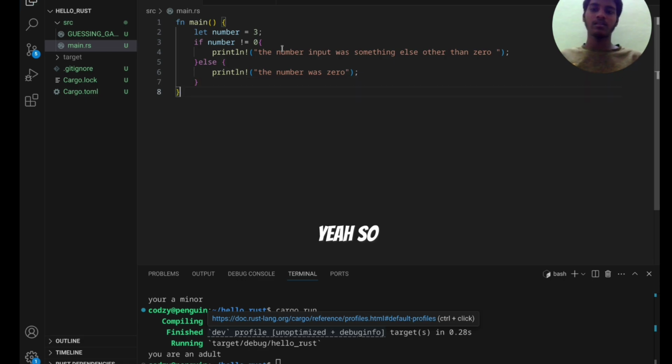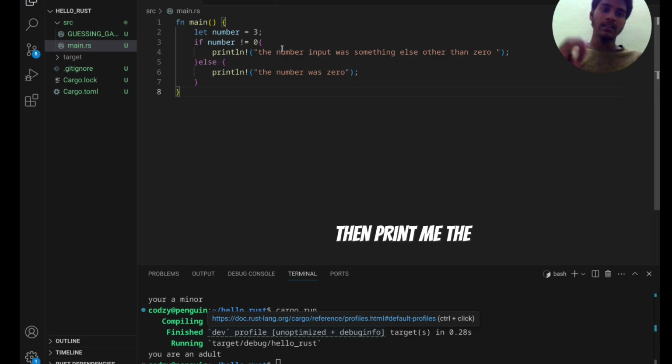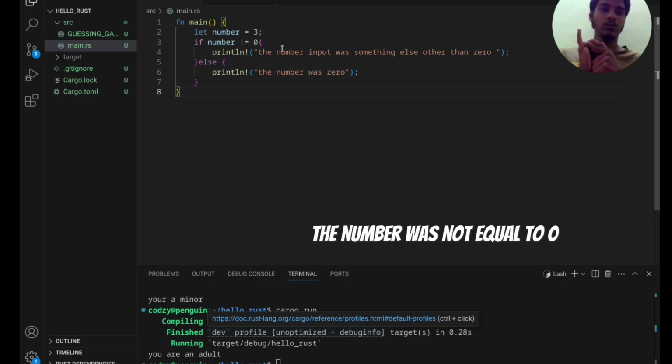So what I've done here is I've explained the if condition. If the inputted number was not equal to 0, then print the number input was something other than 0. And the else, the if not one, is that the number was 0. I hope you get my words. The first one, the number was not equal to 0.